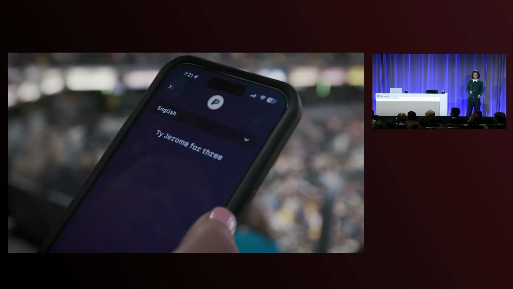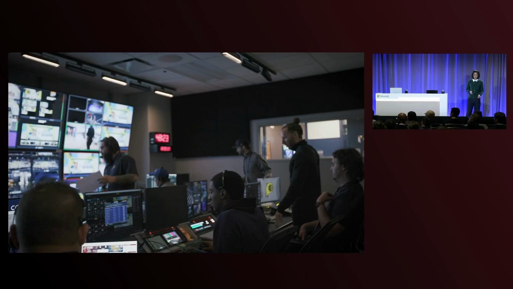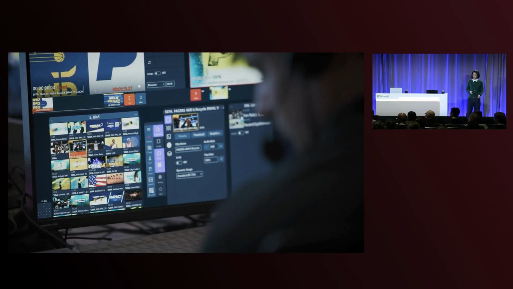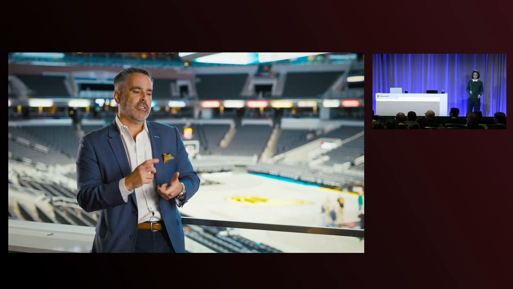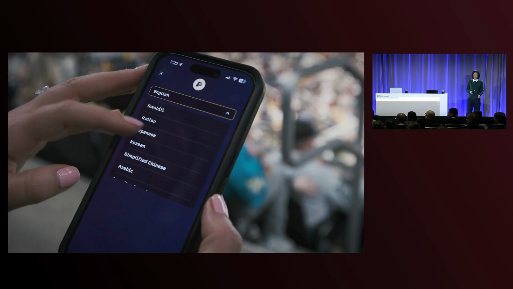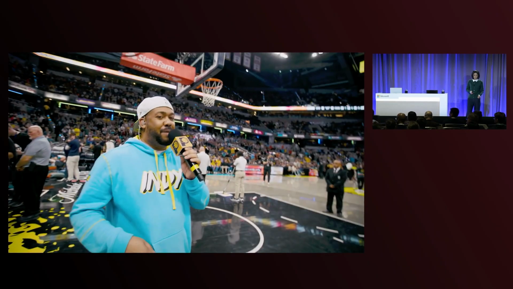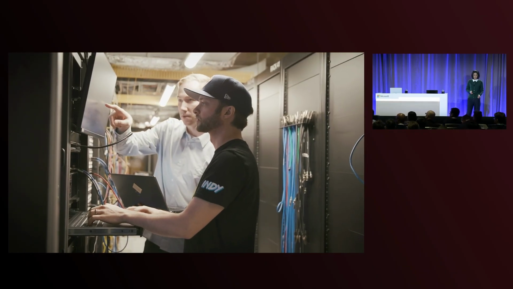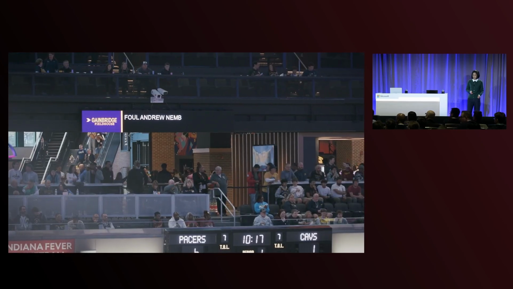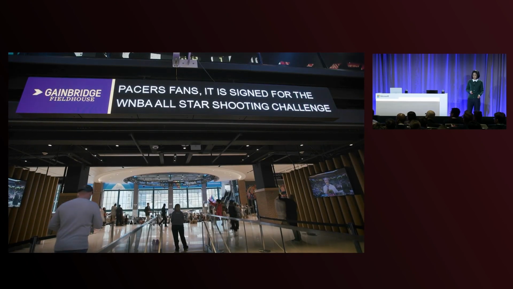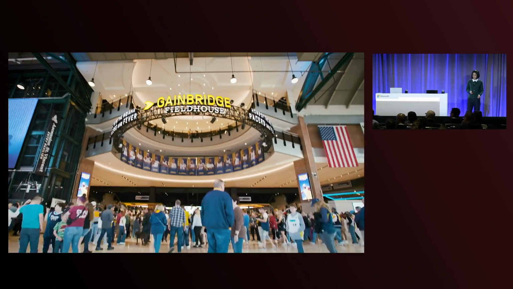This gave us the tools to quickly build a custom solution. We leveraged pre-built models and trained them on hundreds of hours of Pacers and Fever game calls. The ability to toggle languages is new. Those types of services we really see being valuable when we host international events. In a matter of weeks, we boosted accuracy from 91% to nearly 99% and cut response times from seconds to milliseconds. To be able to put on a show, to put on an experience for fans that's creating memories for them is one of my favorite things to do.